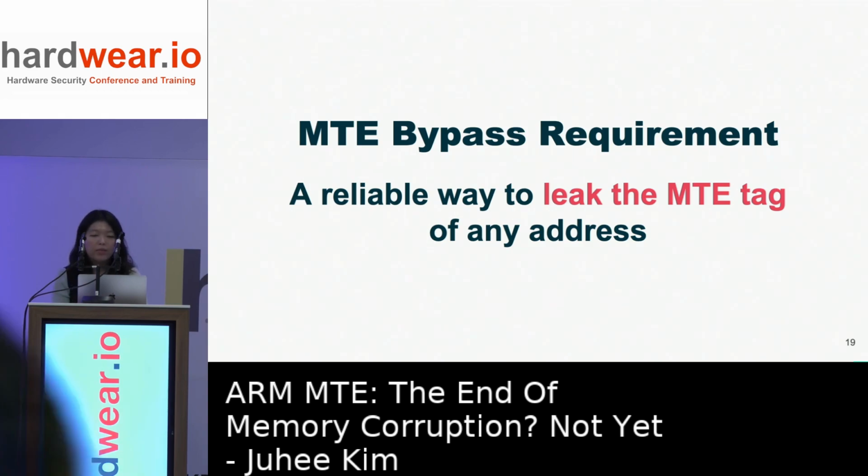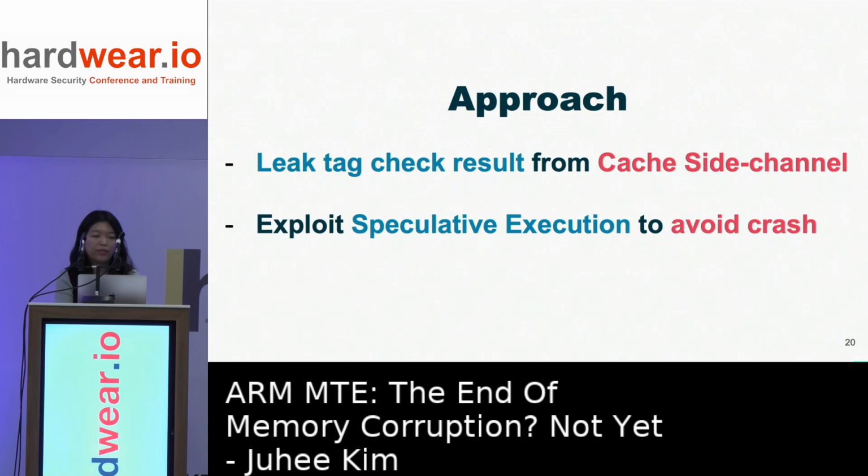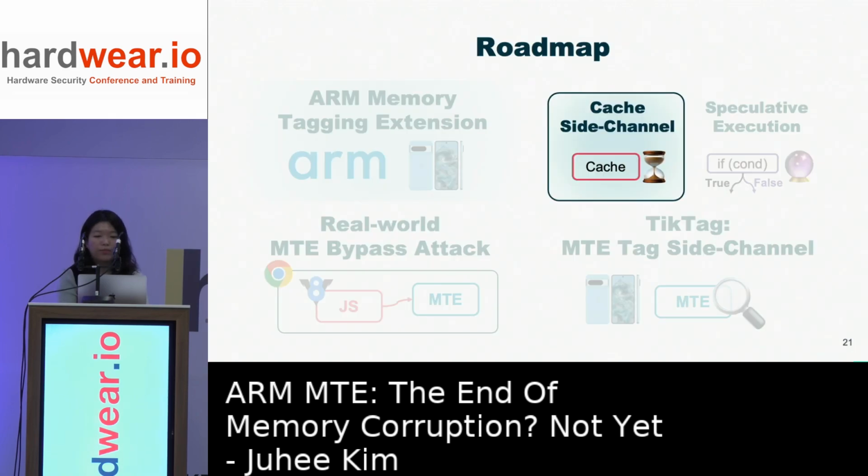Therefore, a successful MTE bypass requires a reliable way to leak the tag of any address. To solve this, our approach mainly leverages two common CPU features. First, we exploit cache to leak tag check results with a cache side channel. Second, we exploit speculative execution to avoid crashes.